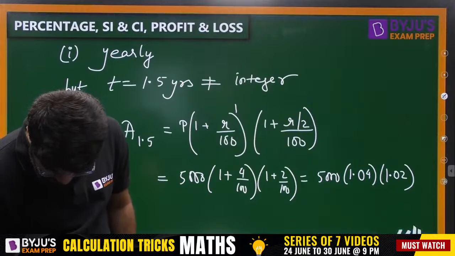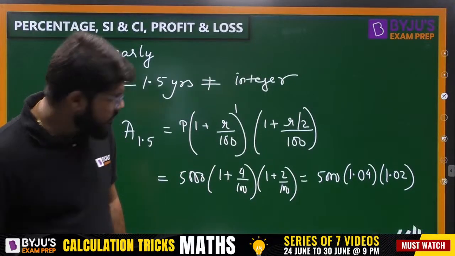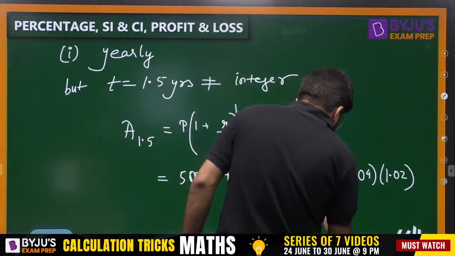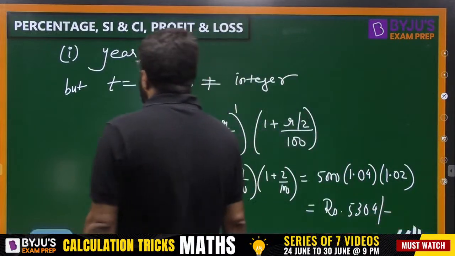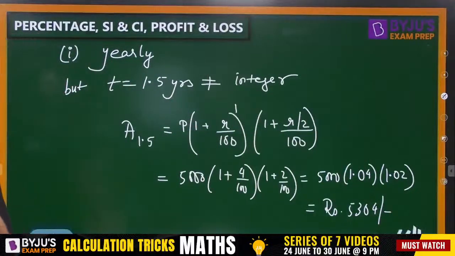Quickly guys, let us write down the numbers. You also comment your calculations. 5304. This is turning out to be rupees 5304. Right. Compounded yearly, but T is not an integral time.